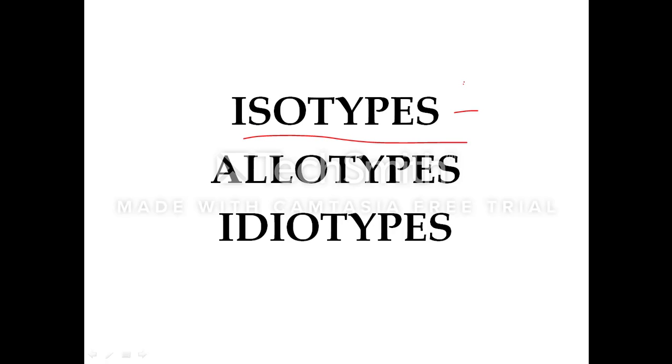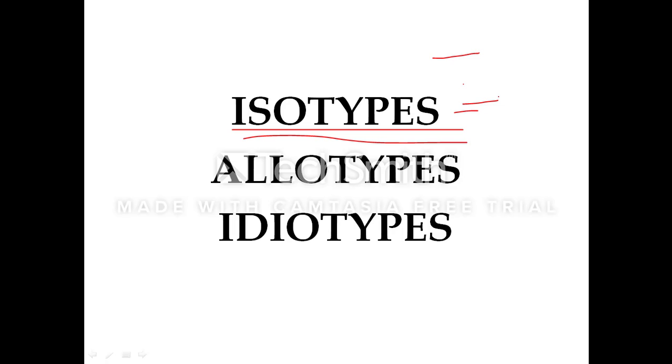Antibodies may be raised to these isotypes, or the isotypic determinants may be used to distinguish between different immunoglobulin classes and the subclasses. So they differ in the molecular weight, they differ in the amino acid sequences, they differ in the epitopic region, and these are called isotypic determinants in the other organism. Next, we will move on to the allotypes.